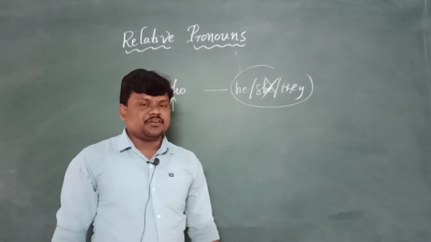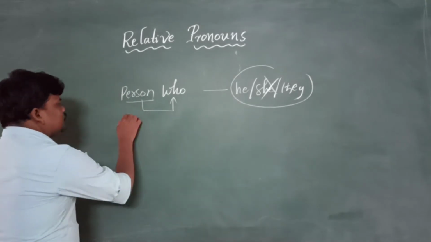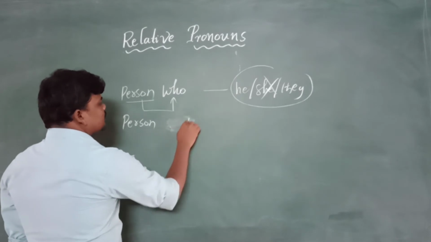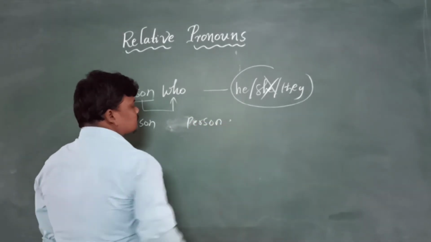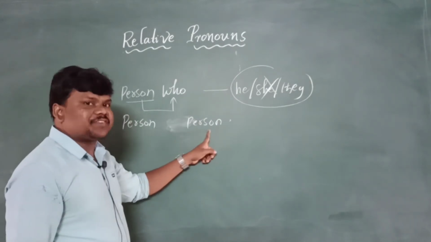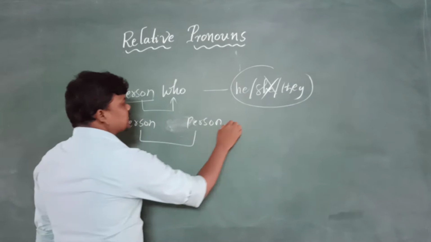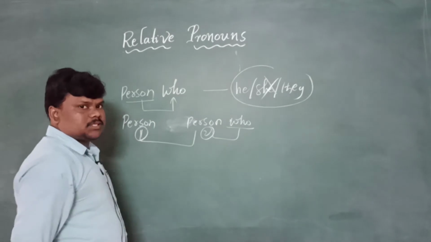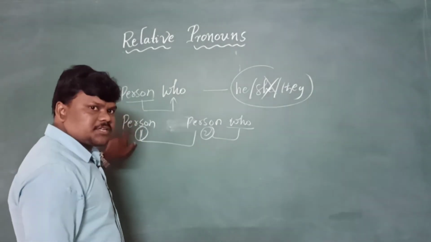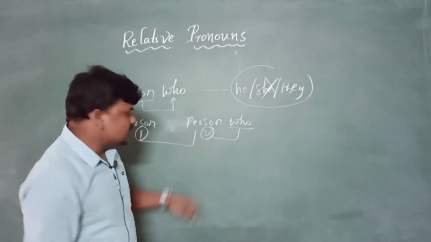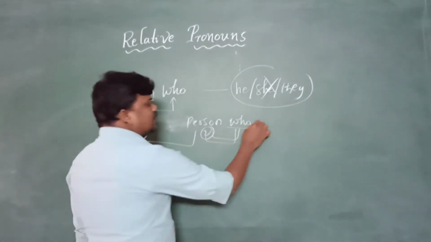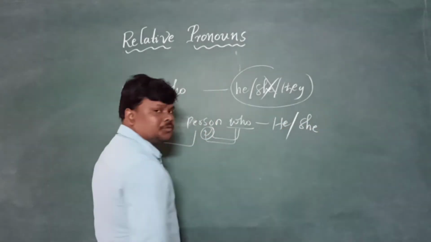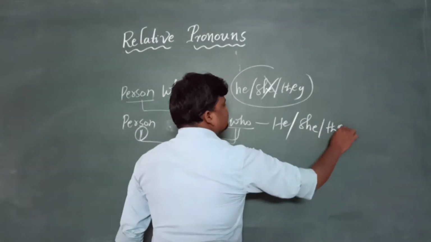Well dears, next, if two persons are there in the given first sentence, imagine here one person, here one person. We need to make the second person follow who immediately. Remember, this is the first person, this is the second person. The second person needs to be followed by who, and as usual, if it is he, we need to remove it. If it is she, we remove it. If it is they, we remove it.